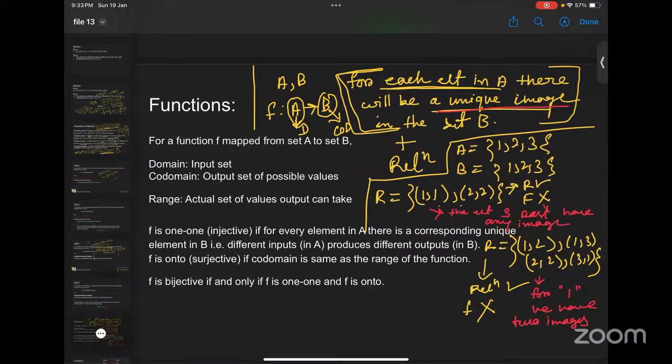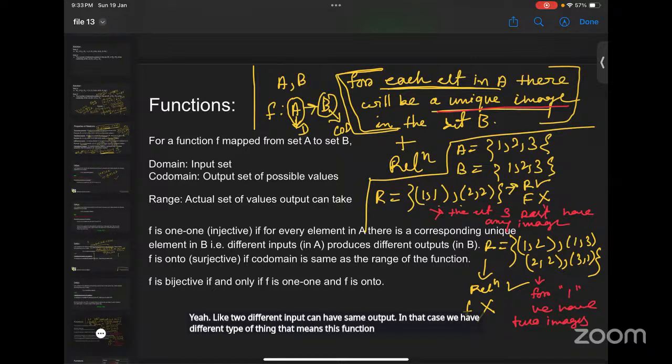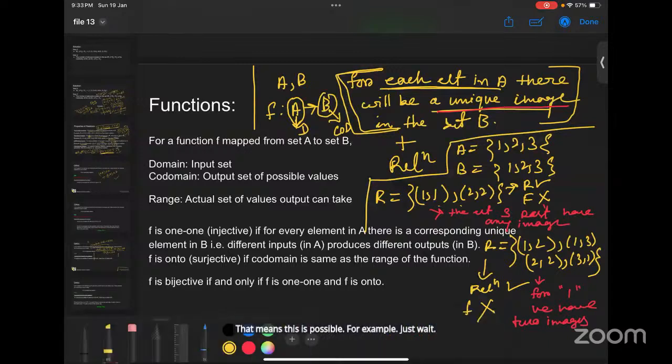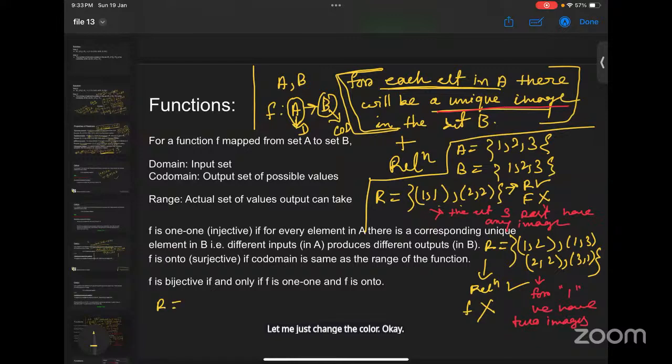Ma'am, what if 2 different inputs produce the same output? Like 2 different inputs can have the same output. In that case, that means this function will be a many to one function, but this will be a function. That means this is possible. Like for example, just wait, let me change the color. So if the third example is R = {(1, 2), (2, 1), (3, 1)}.